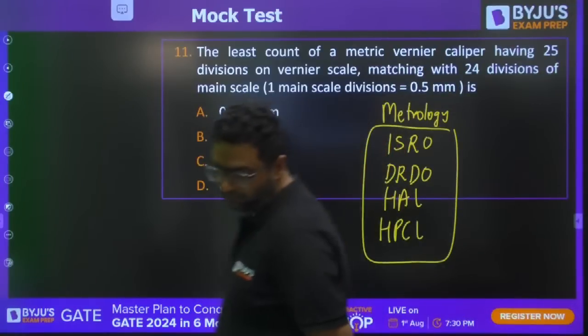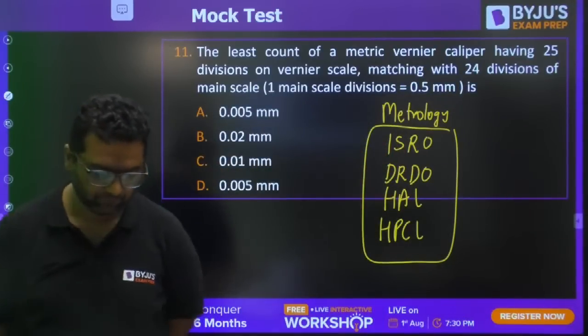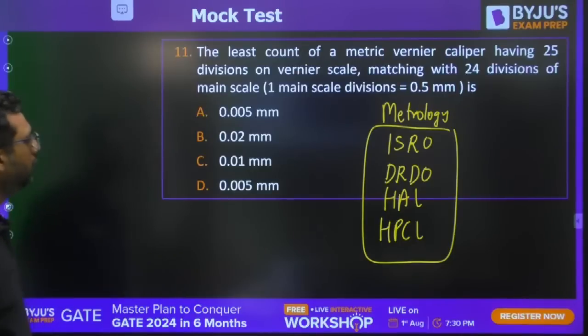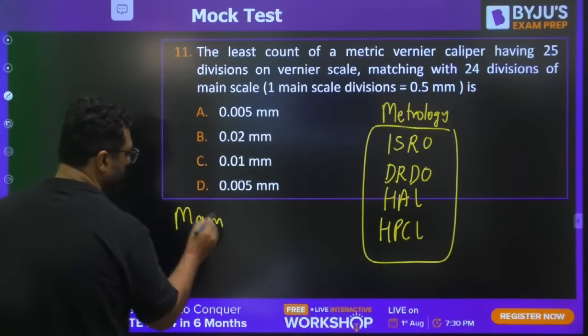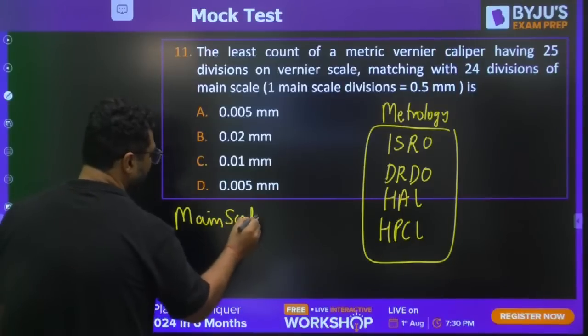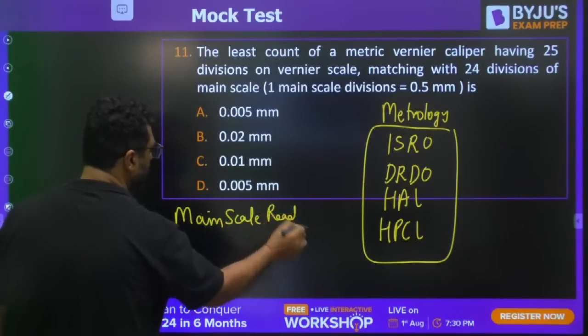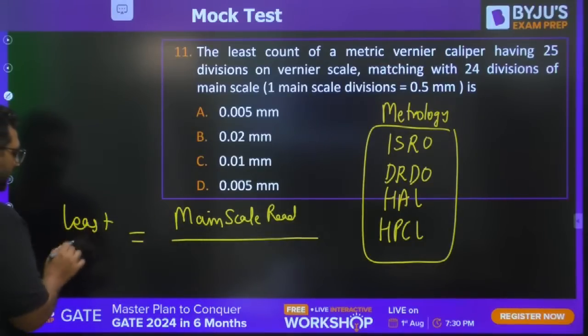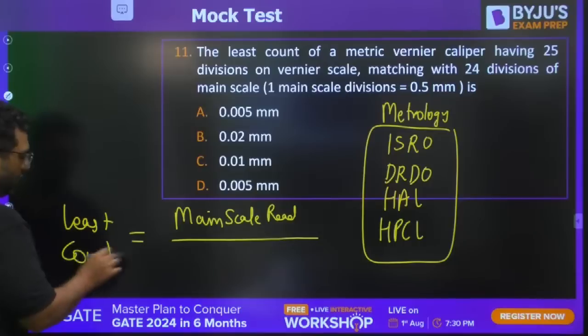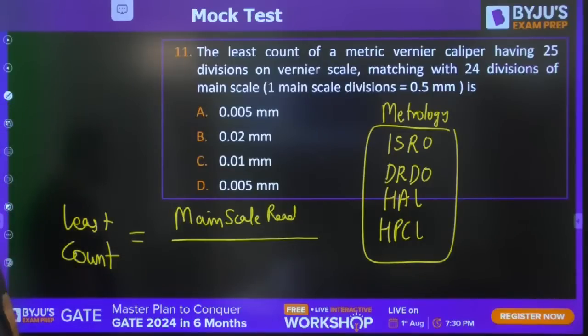What will be the answer of least count, guys? It is main scale reading divided by. We have done this question previously also at the time of ISRO PYQs. Everybody remember? We will be saying the number of divisions.